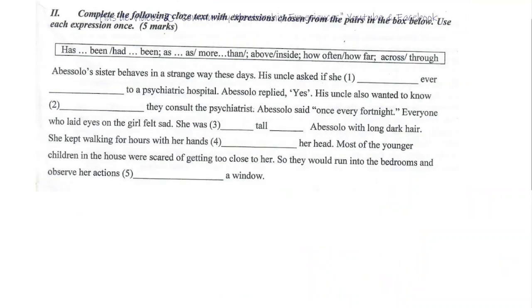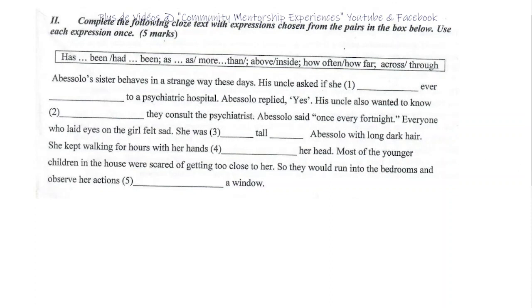Second section, which is way easier than the previous one, just by looking. Okay, complete the following clause text with expressions chosen from the pairs in the box below. Use each expression once. Okay, so what do I have? I have has been, had been, that's the first pair, as, more than, above, inside, how often, how far, across, and through. I'm supposed to pick from, okay, this is the first one, then the second, then the third, and the fourth.